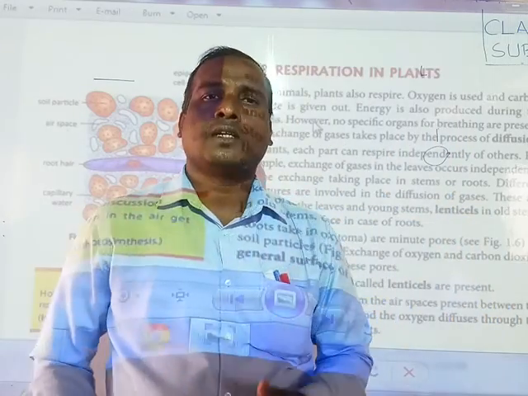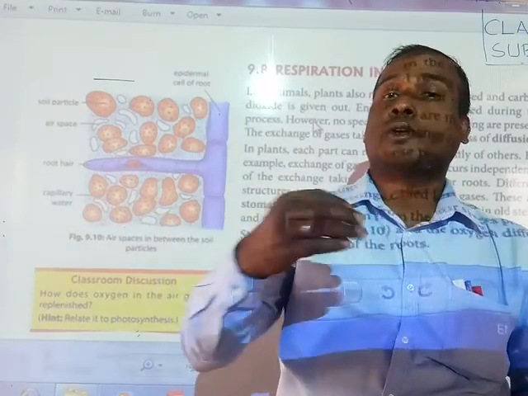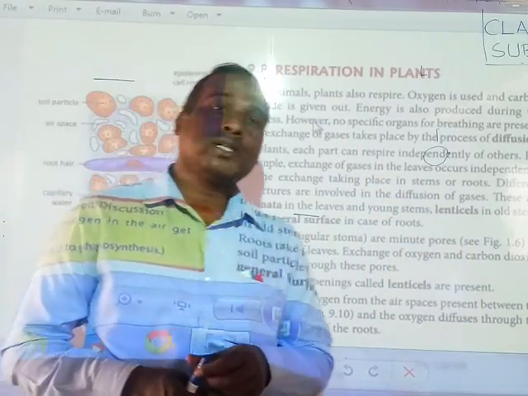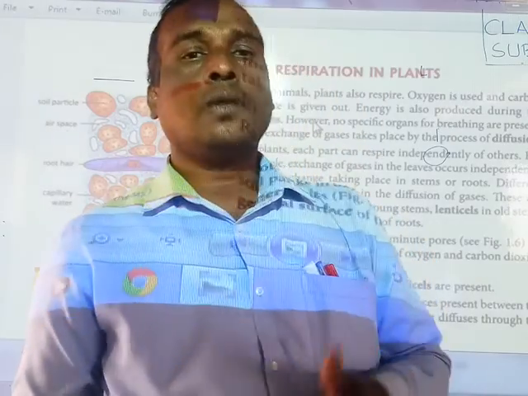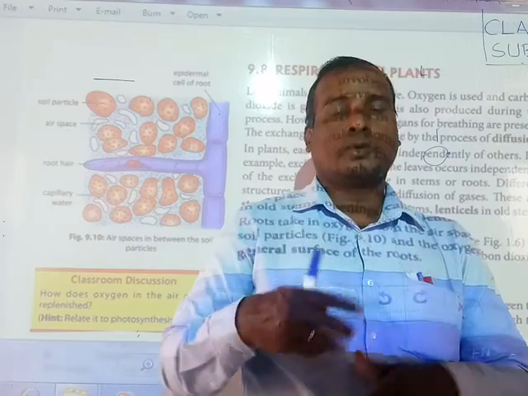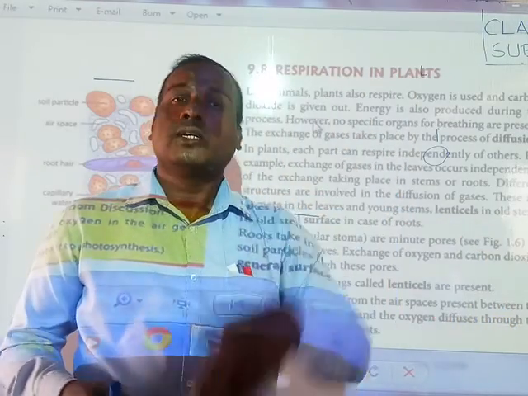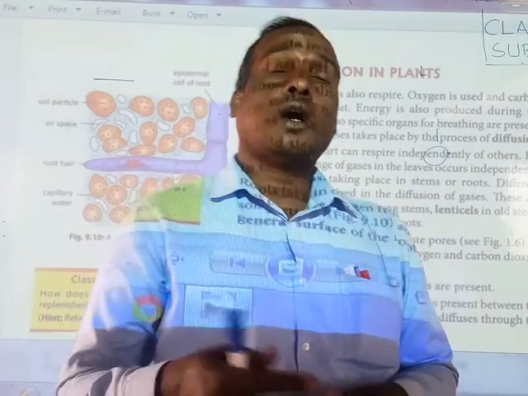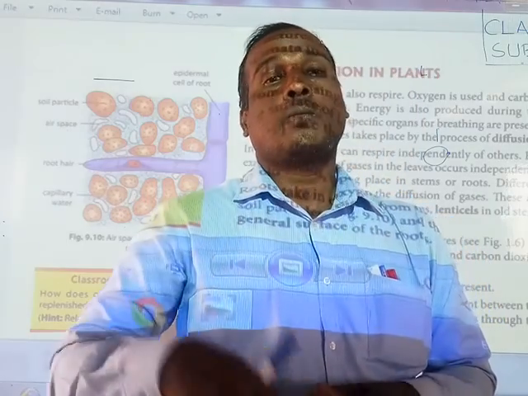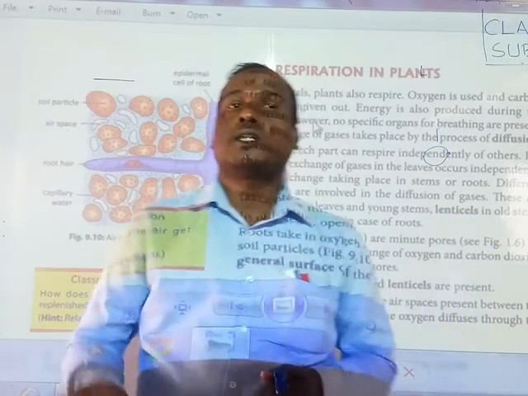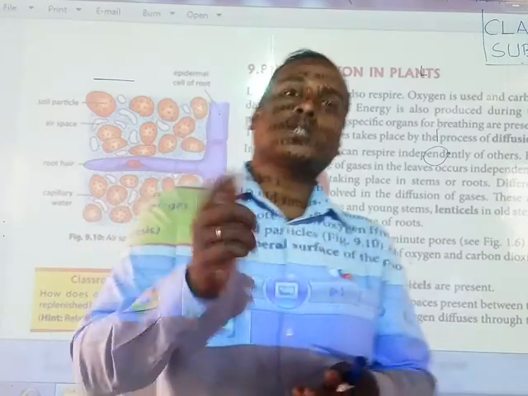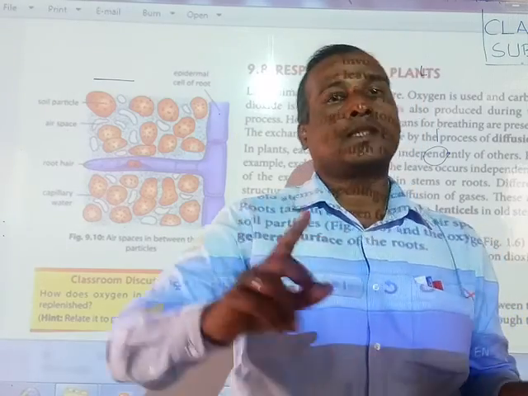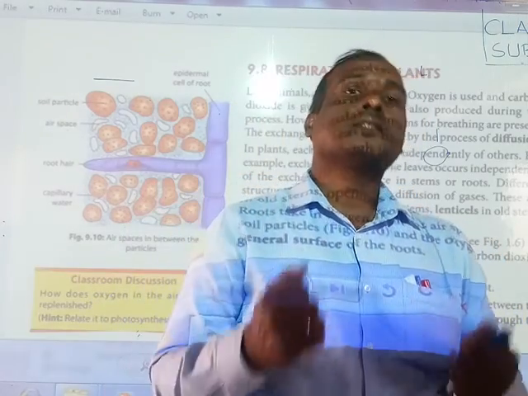Gases are exchanged, but what happens, students? Oxygen gas is taken in and carbon dioxide gas is released, by which process, students? The diffusion process. Due to the diffusion process, the exchange of gases happens. You may be confused, sir, how is carbon dioxide gas released? Yes students, by diffusion, plants also release carbon dioxide gas and take in oxygen gas. But during photosynthesis, oxygen gas is released and carbon dioxide gas is received.